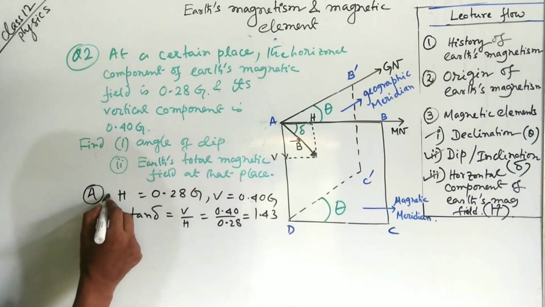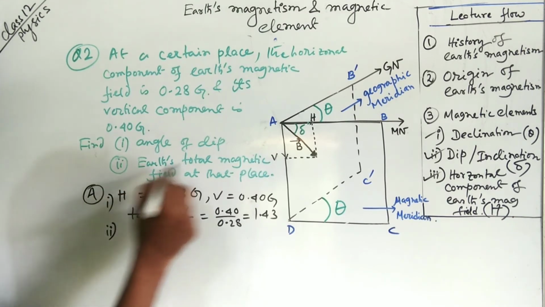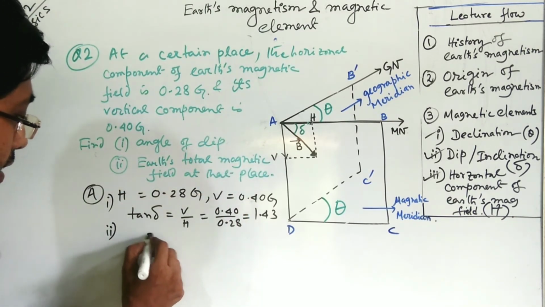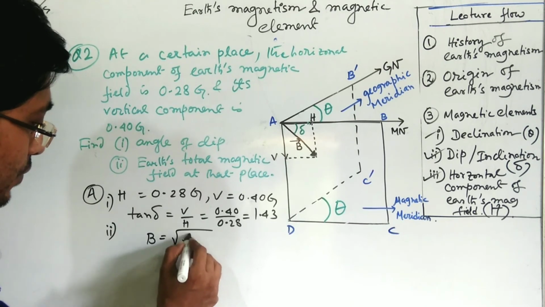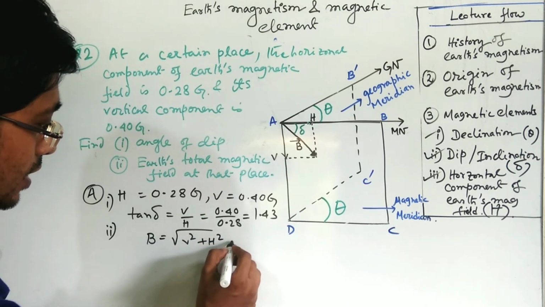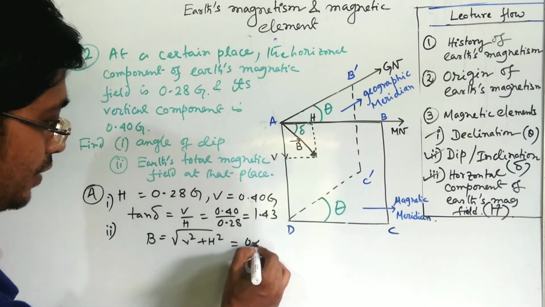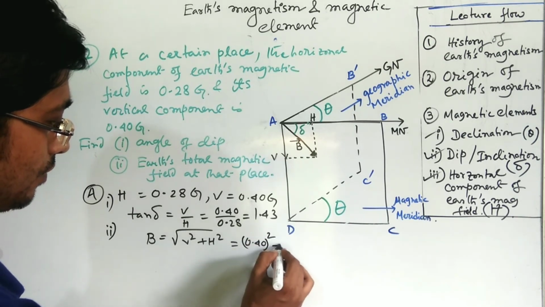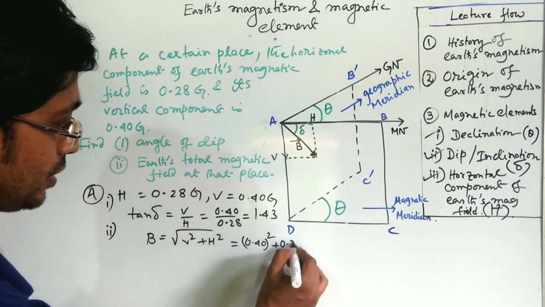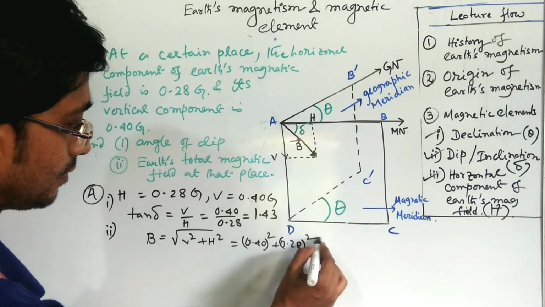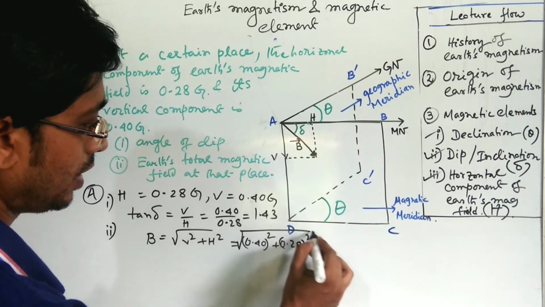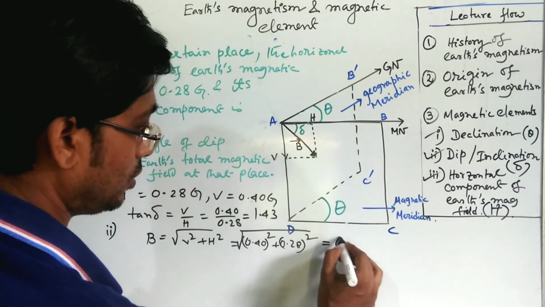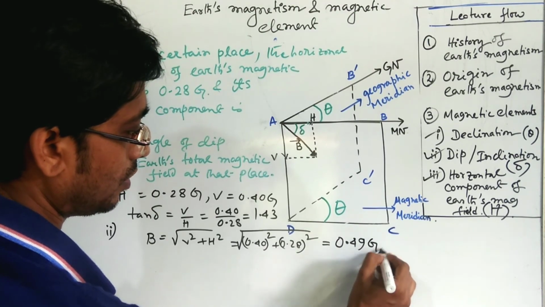Now the second part's answer: Earth's total magnetic field, that is B, is equal to the square root of V square plus H square, that is, 0.40 square plus 0.28 square under root, and it comes out as 0.49 Gauss.